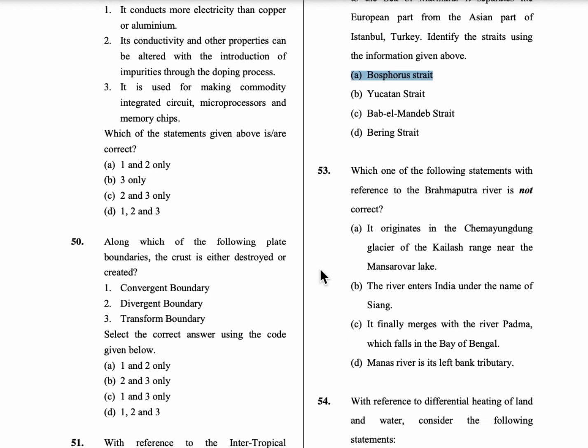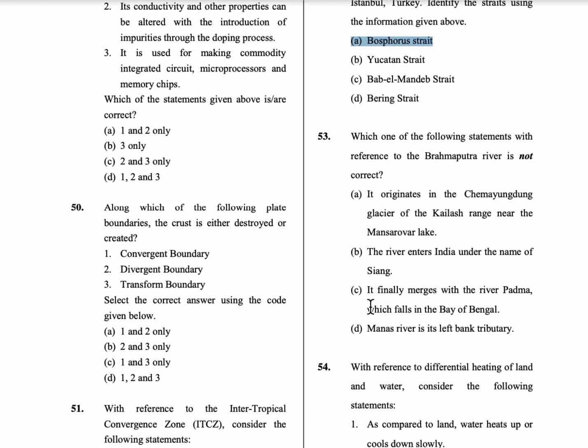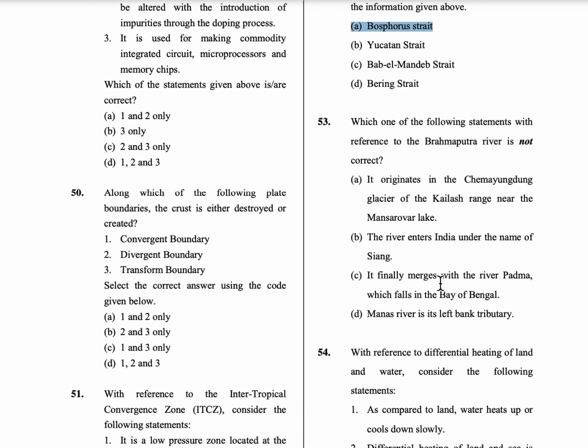53rd question, which of the following statements with reference to the Brahmaputra river is not correct? First statement is it originates in the Chemayungdung glacier of the Kailash range near the Manasarovar lake. Option B, the river enters India under the name of Siang. Option C, it finally merges with river Padma, which falls in the Bay of Bengal. Option D, Manas river is its left bank tributary.